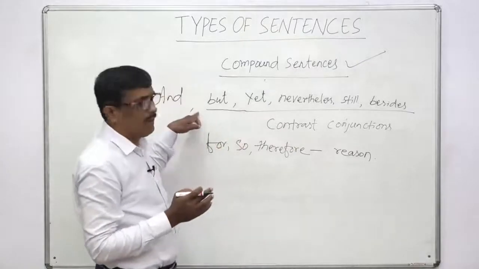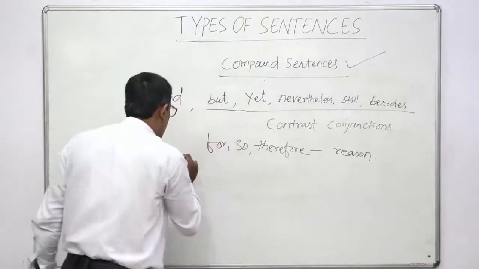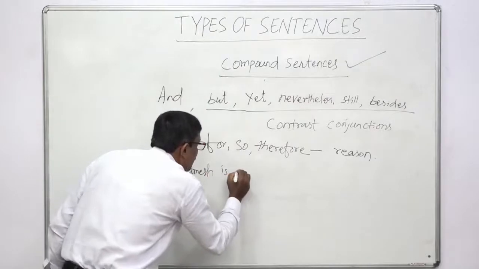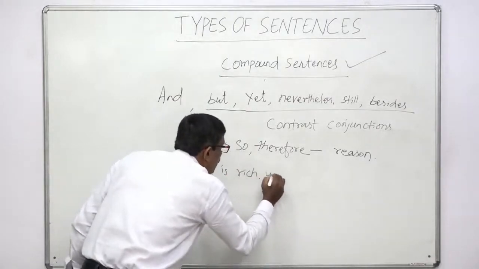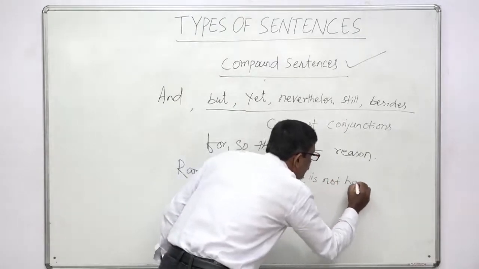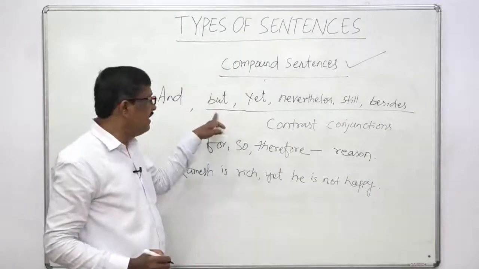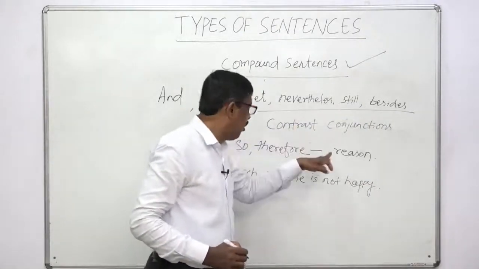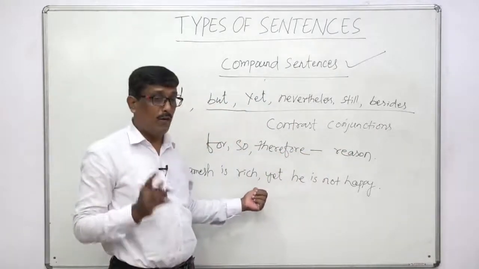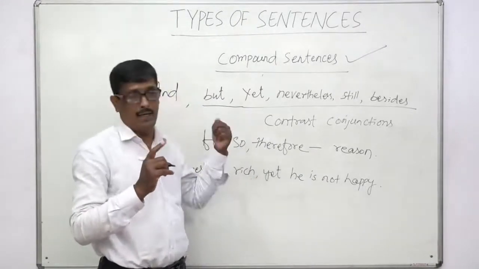If it is used for a contrast, a comma will be used before them. For example, Ramesh is rich, yet he is not happy. You see, here is a comma. That means when these conjunctions are used for contrast or for reason, a comma should be given here. Otherwise, the sentence will go wrong. So, don't forget to put a comma here.